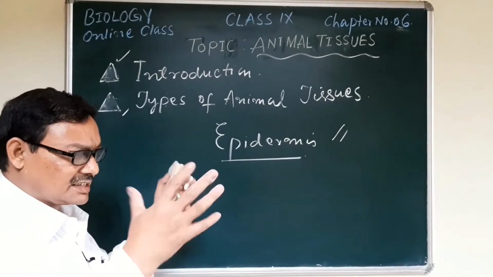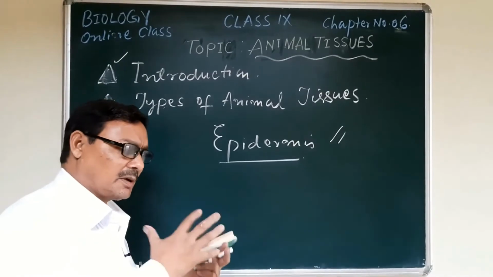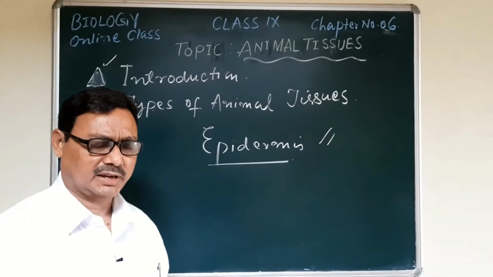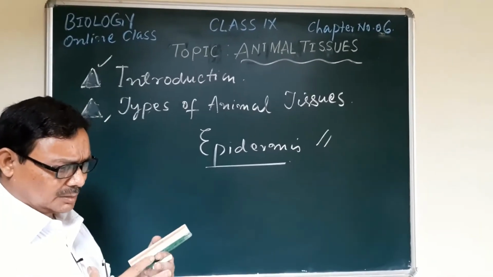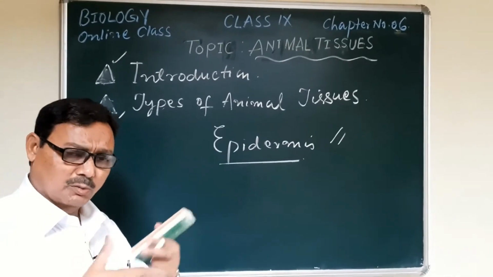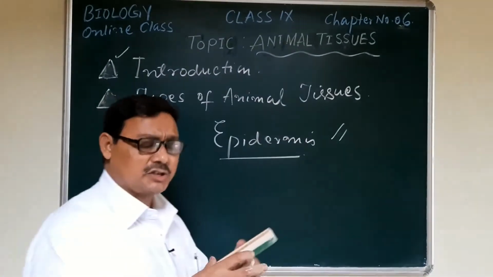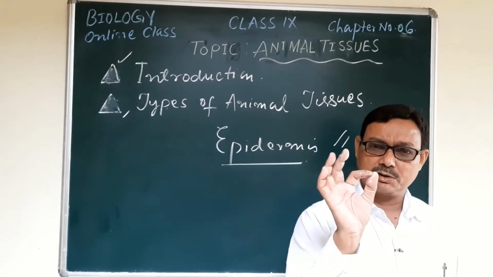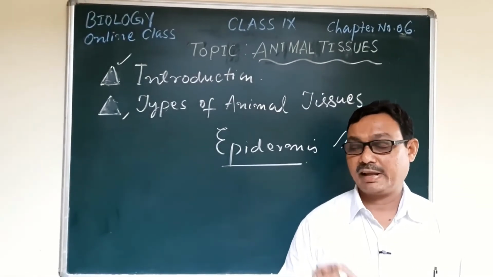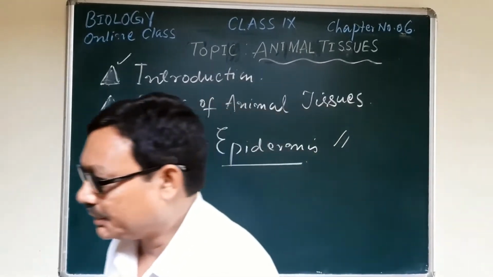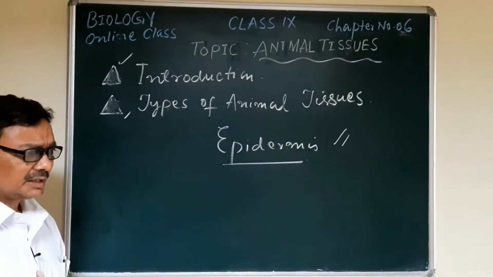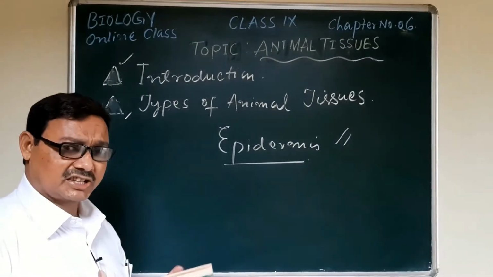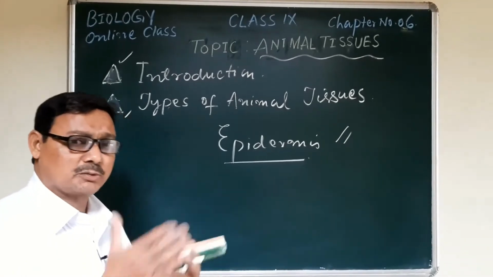This endoskeleton also requires some other supportive tissue, like when two bones are joined together, there is a requirement of a tissue, like the ligament. Similarly, there is attachment of the muscles to bone.